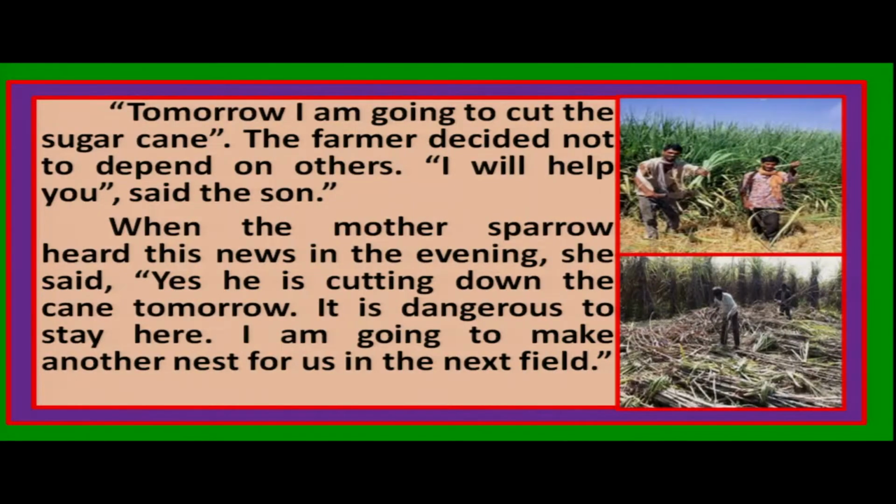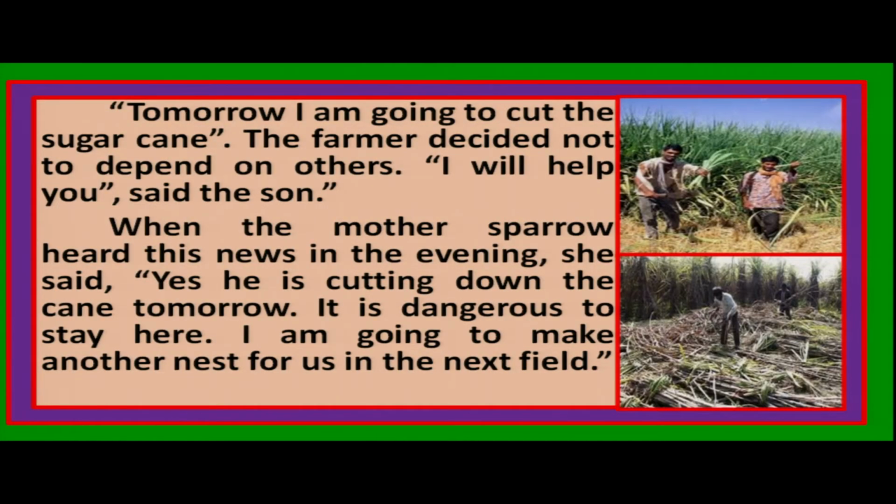Tomorrow I am going to cut the sugar cane. The farmer decided not to depend on others. I will help you, said the son. The farmer said, oh son, I have asked 3 persons, but they did not come. So tomorrow I will cut down the trees, the sugar canes myself. And the son said, I will help you.